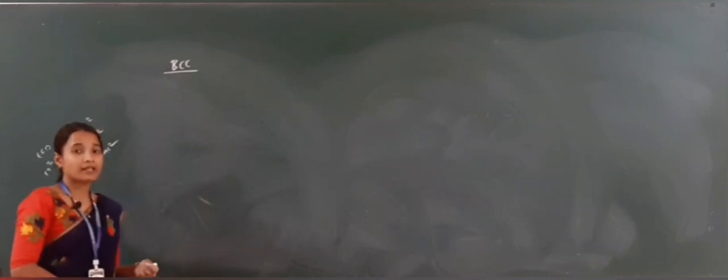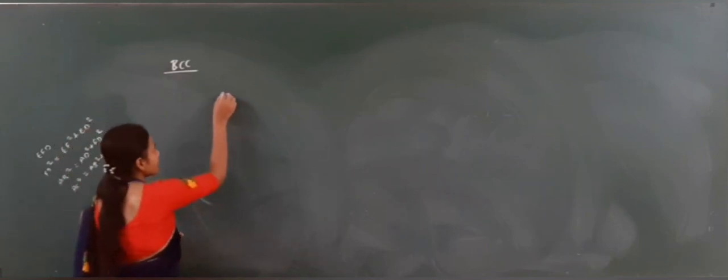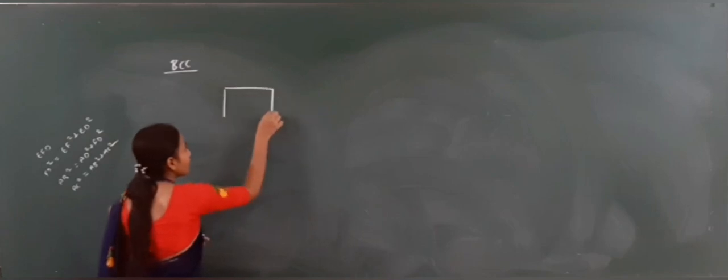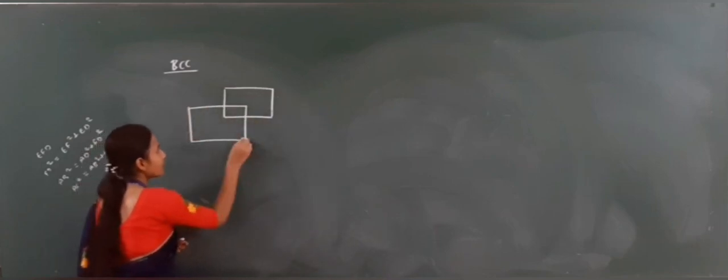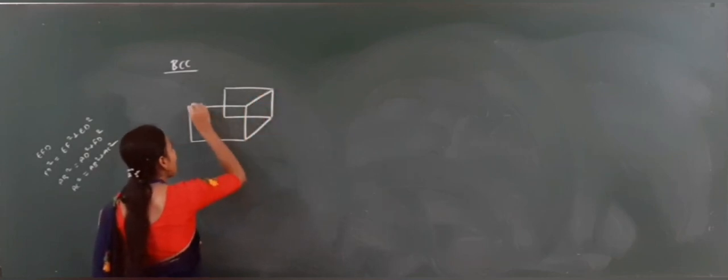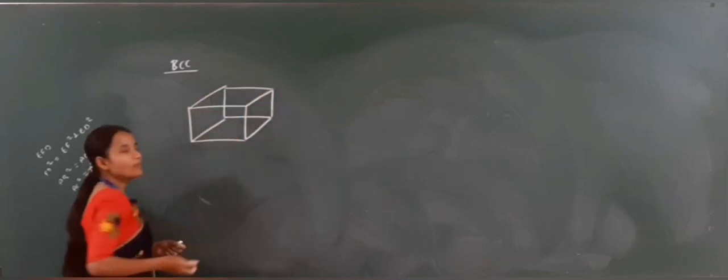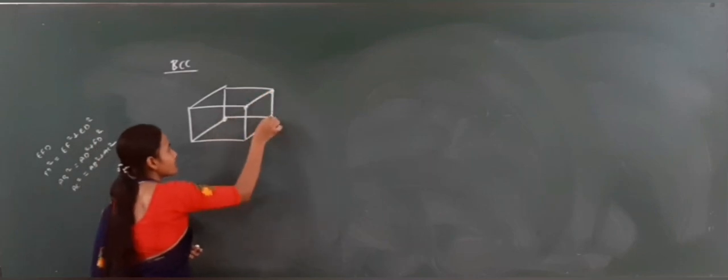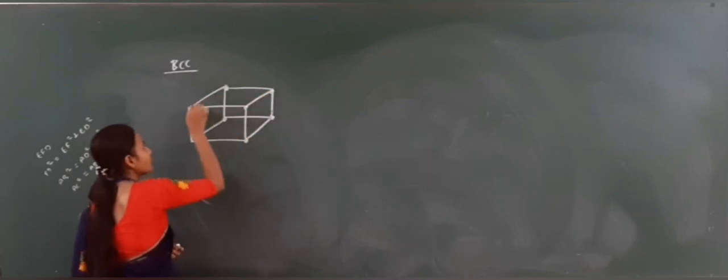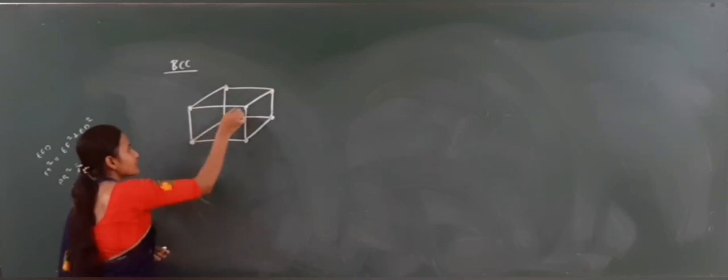Dear students, next one is the BCC. BCC, whether it is primitive or non-primitive? Yes, it is non-primitive. Why is it non-primitive? Because in this one the particles are present at the corners, and one will be at the center.